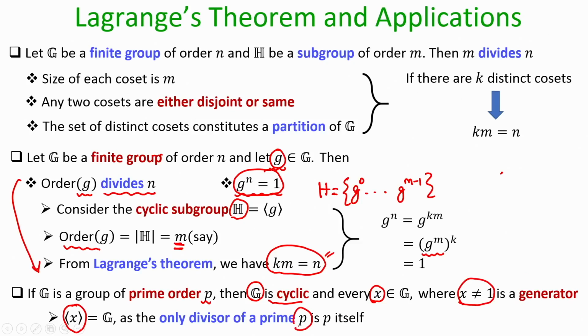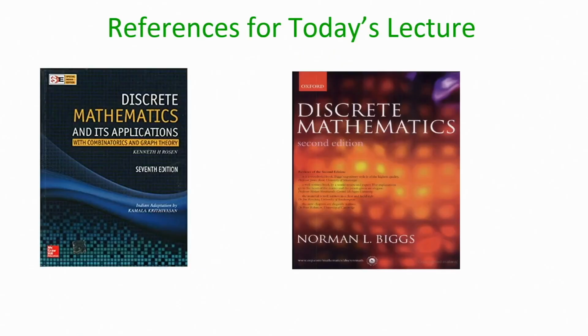And if the order of x is the prime number p itself, that means the subgroup that I have generated through x is nothing but the whole parent group, because if the order of x is prime number p and the parent group's order is also prime p, that means through x I have generated all the p distinct elements of my group, right. So, that is a very powerful result. That means, if you want a cyclic group where you do not want to worry about searching for the generators, then try for a group which has a prime order.